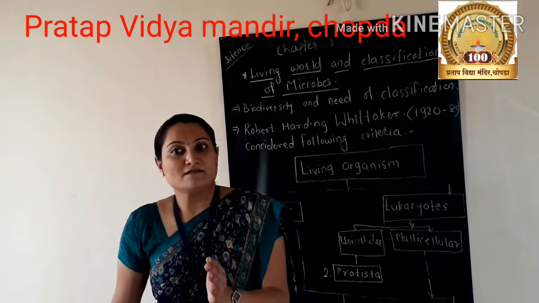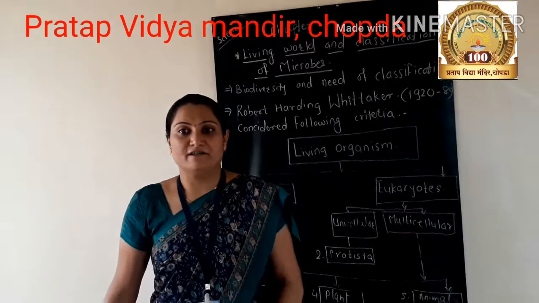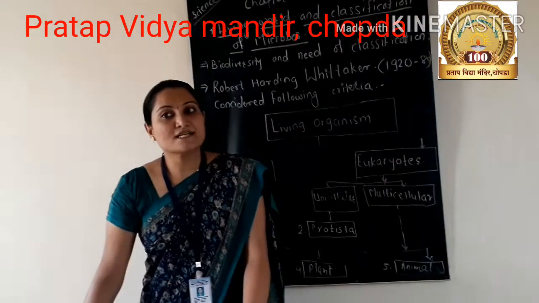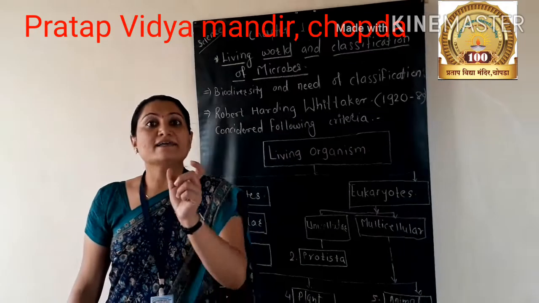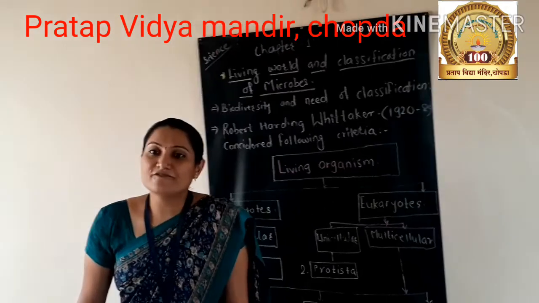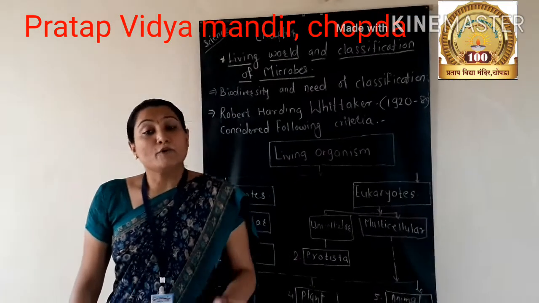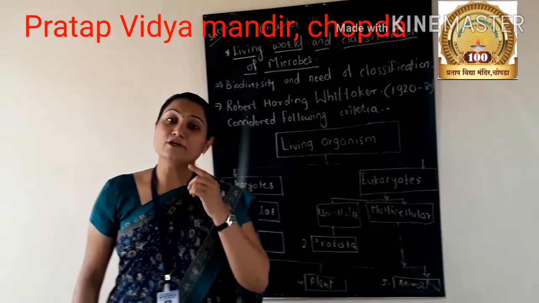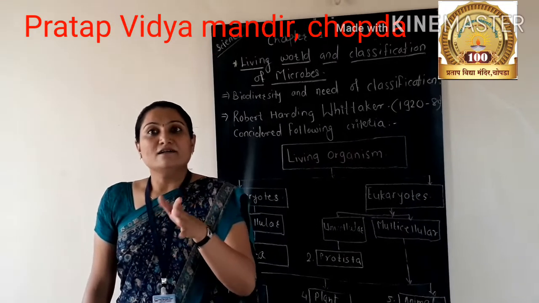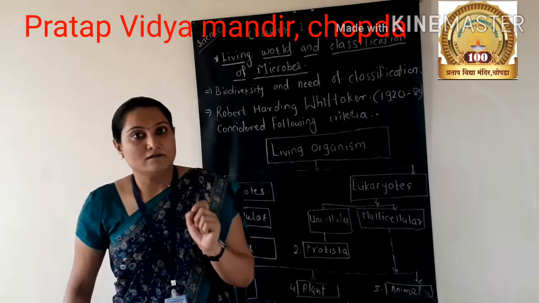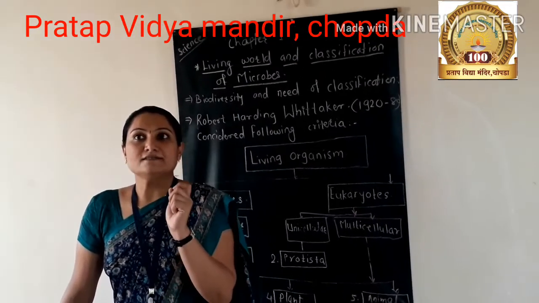Fourth, lifestyle. In lifestyle, plants, animals and fungi, the three types are involved, but their lifestyle is different. Plants are producers, animals are consumers, and fungi are decomposers. Then fifth one is phylogenetic relationship. Here prokaryote to eukaryote and unicellular to multicellular. They are the fifth criteria. It was introduced by Robert Whittaker.